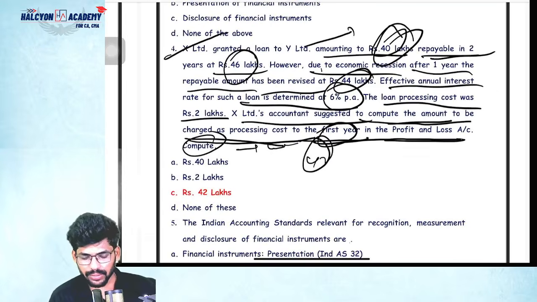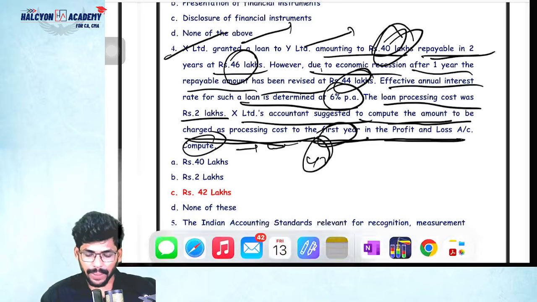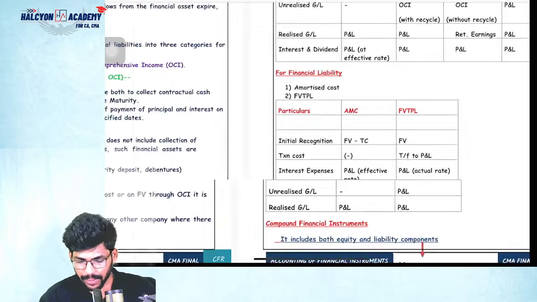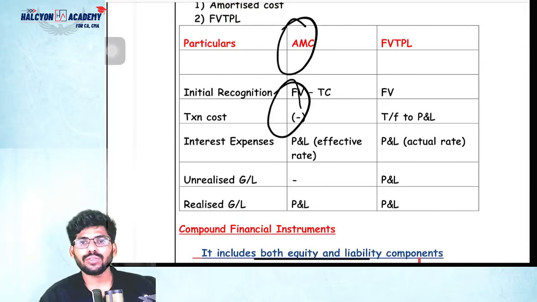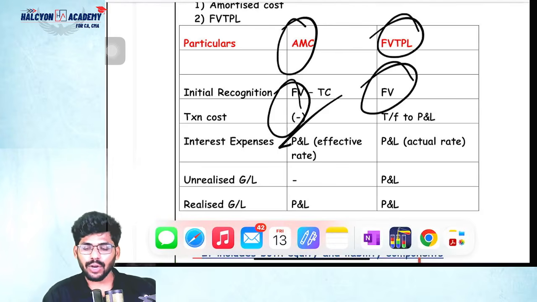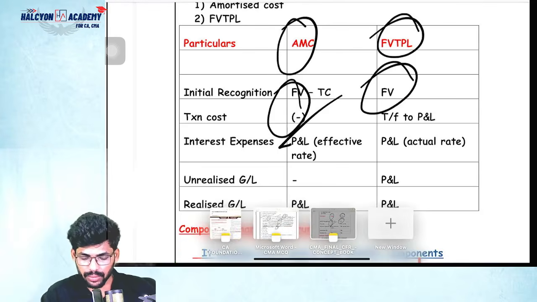That's the point I want to discuss here. When you're granting a loan, it's a financial asset, right? If you're taking a loan, it's a financial liability. In that case, the transaction cost should be reduced. Not in all the cases, guys. In case of a financial liability, if it is the amortized cost method, then the transaction cost should be reduced from the loan amount, the liability amount. Simple. But in case of FVTPL, not required. Directly you can recognize it at fair value only. Clear or not?